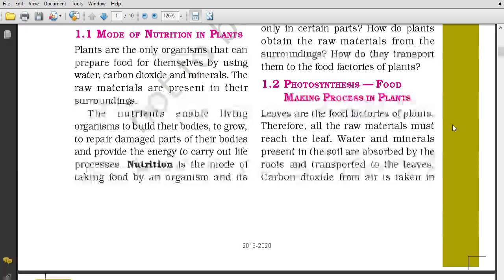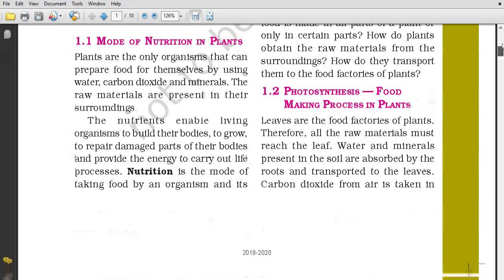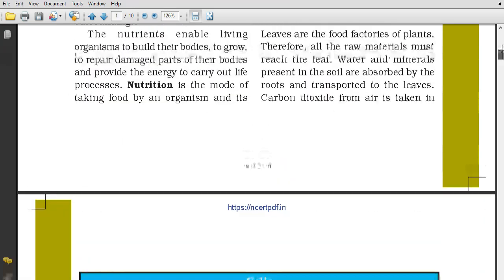So other parts of the plant help to let the raw materials reach the leaf. Water and minerals present in the soil are absorbed by the roots and transported to the leaves. Water is present in the soil. Some minerals are also present in the soil and are absorbed by roots and transported to the leaves.